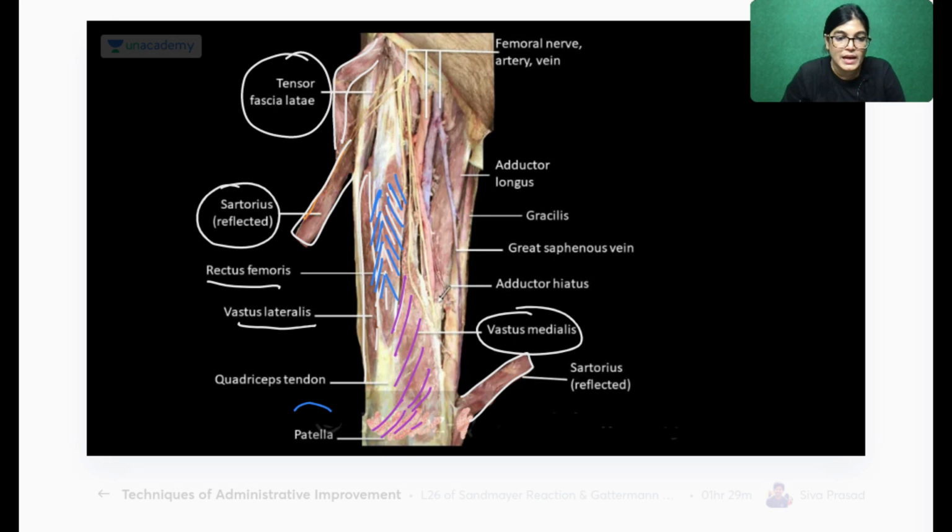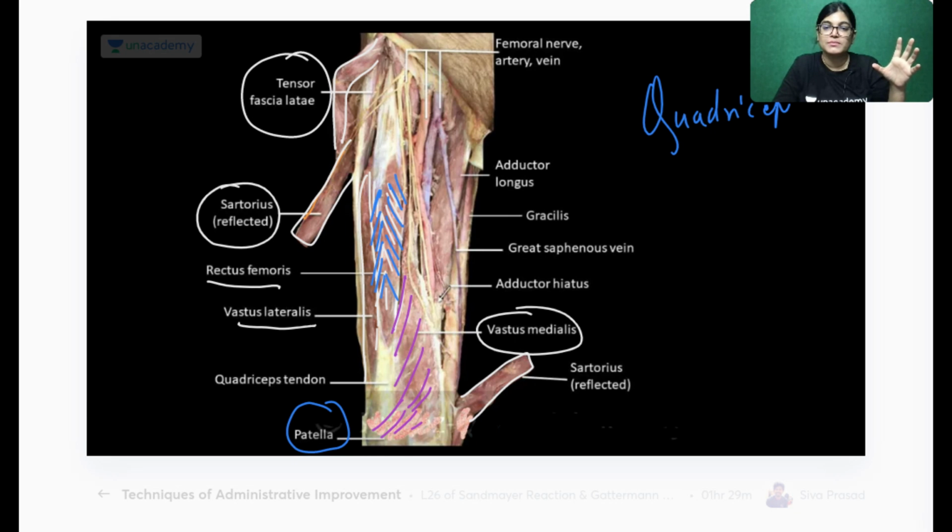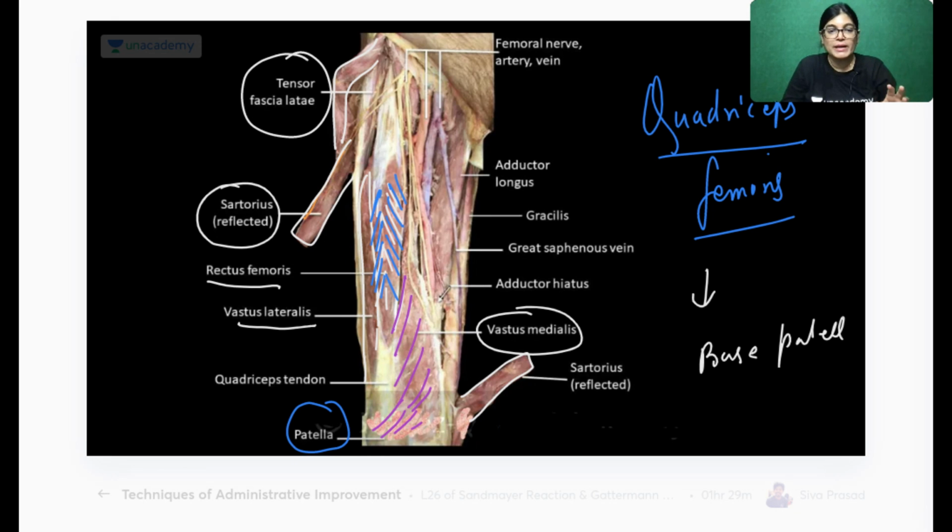All these muscles are going towards the patella. Can everybody appreciate? That is the quadriceps femoris muscle, which is a group of four muscles, and these muscles are going towards which region? The base of the patella. Also, a few muscles of the medial compartment are shown. This is the adductor longus muscle. A part of gracilis has been shown, and the nerves and vessels. We can clearly see the femoral vein, the femoral artery, and the nerves. Got it?